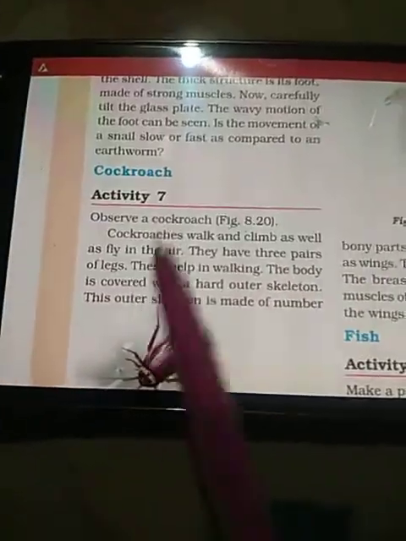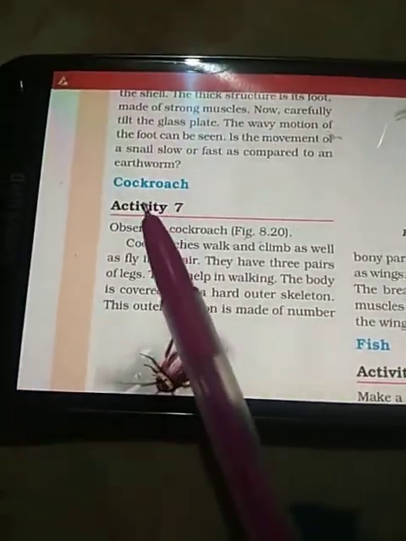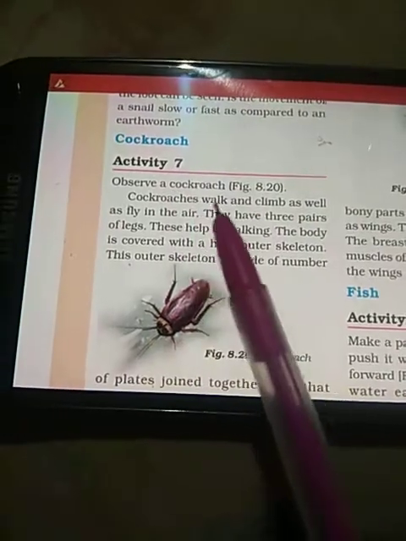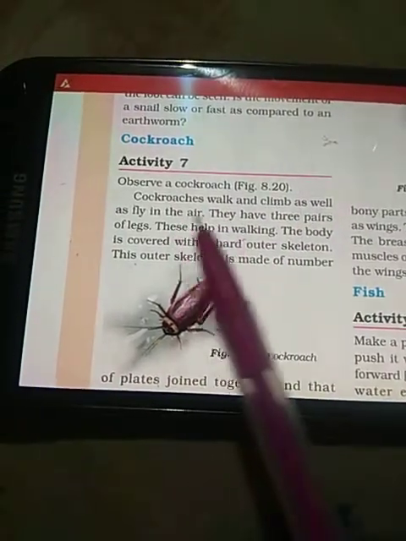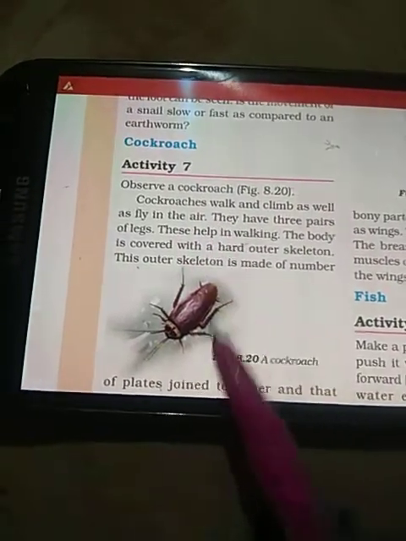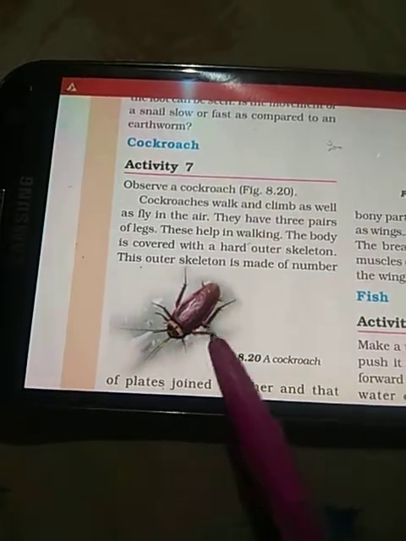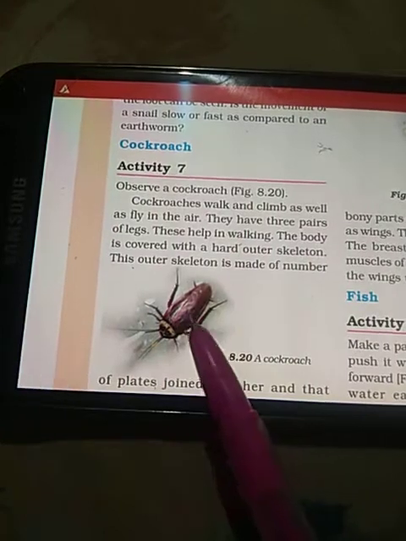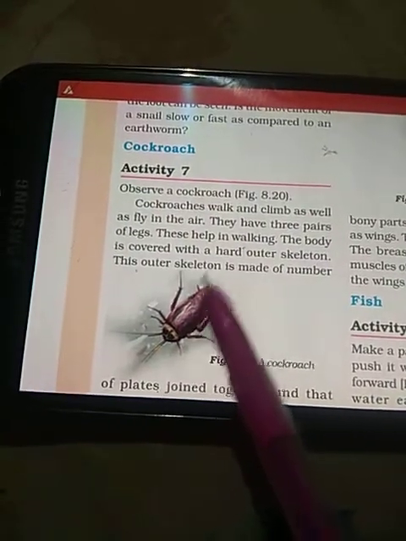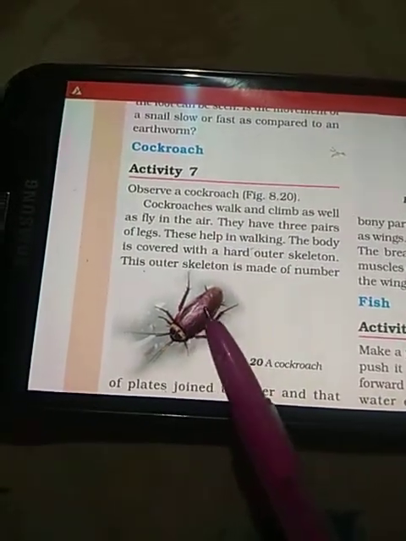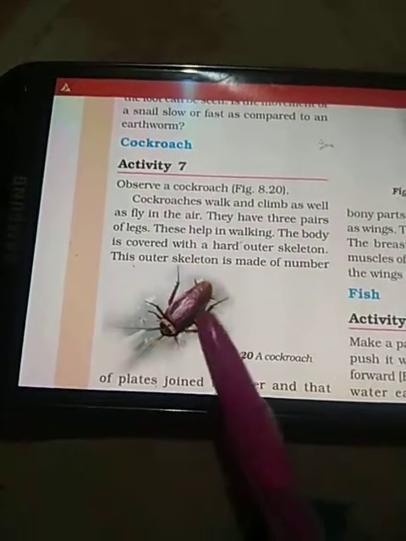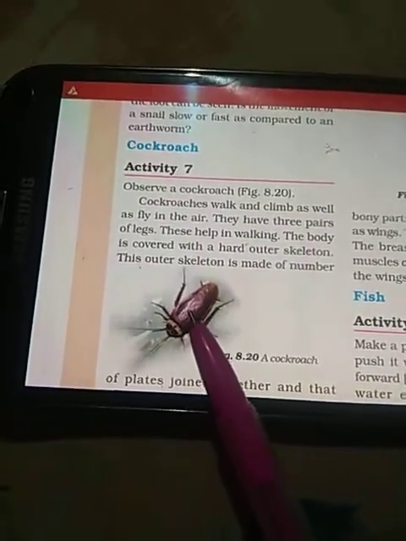Next topic of discussion is the movement in cockroaches. See, here is the picture of a cockroach. Cockroaches walk and climb as well as fly in the air. As you can see, there are 3 pairs, meaning a total of 6 legs, which help the cockroach to walk. The body is covered with a hard outer skeleton. The cockroach is a kind of insect, and cockroaches also have an exoskeleton.